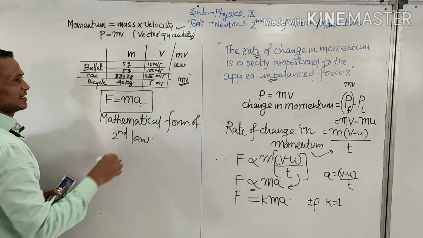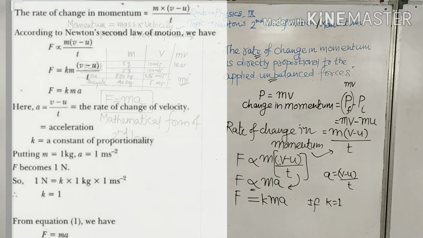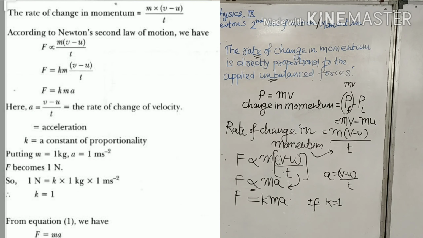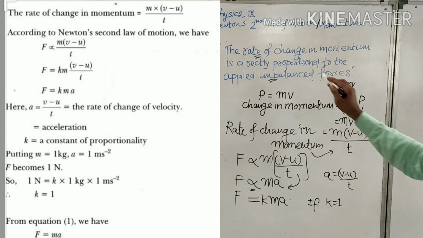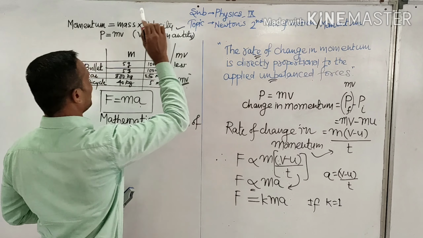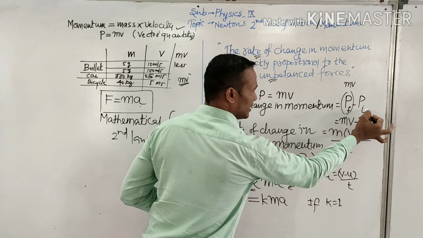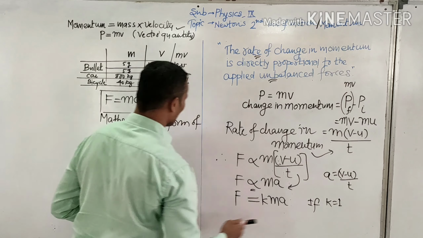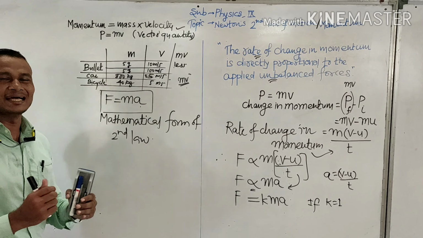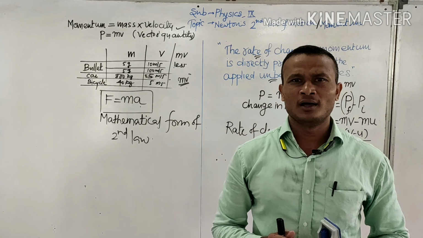So let's understand once again. Newton's second law of motion is very simple. It's very easy to understand. It states that the rate of change in momentum is directly proportional to the force. Now what is momentum? Mass into velocity. Change in momentum, final momentum minus initial momentum. So if you solve, we get this as the mathematical form of Newton's second law.